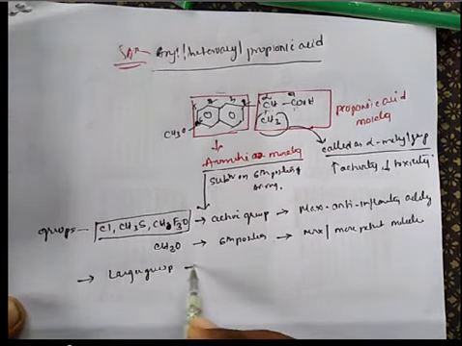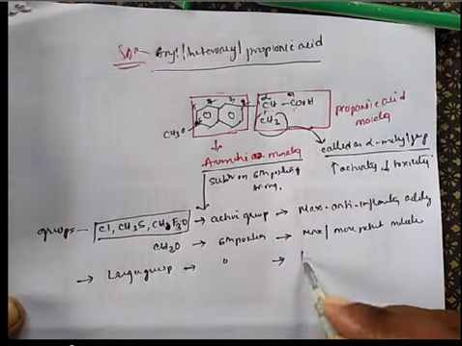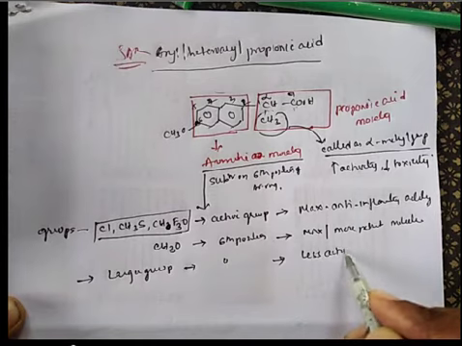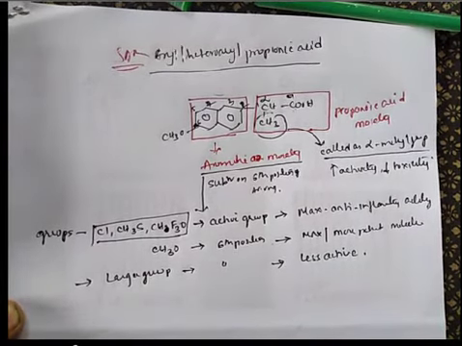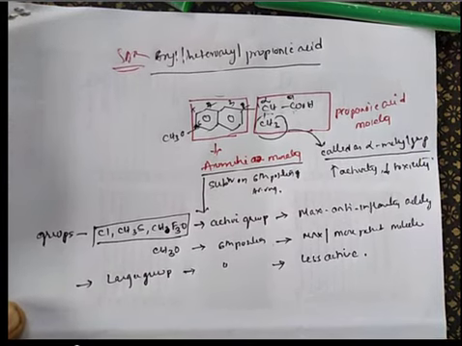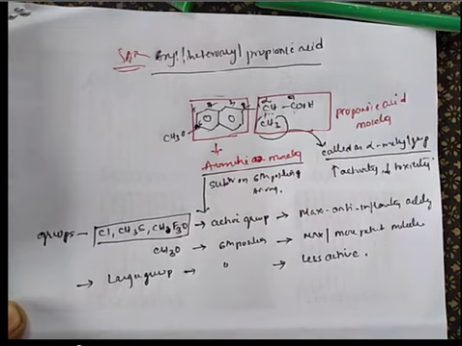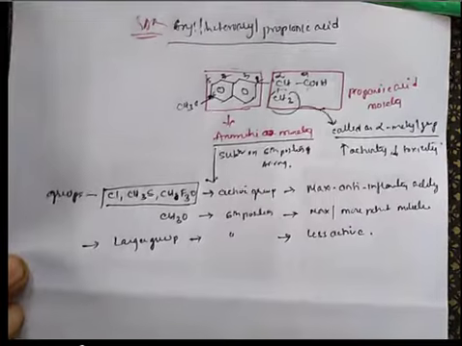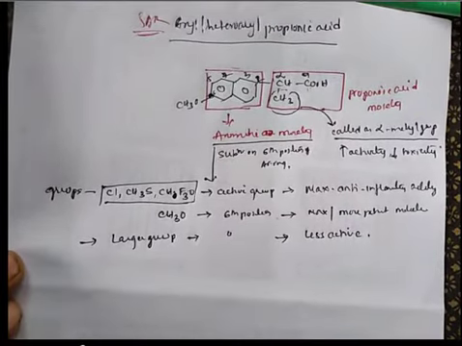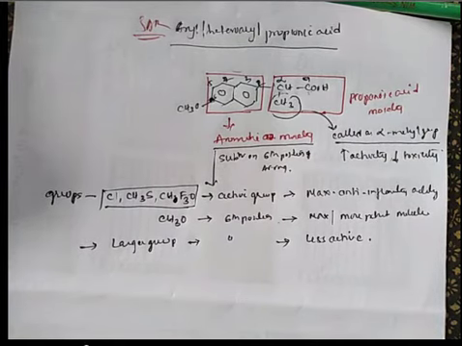If larger groups are substituted at the sixth position, the obtained compounds are less active due to steric hindrance. It avoids binding of the drug to the COX enzyme. If the groups are very large, they will create steric hindrance, and as a result there will be no or less binding with the COX enzyme.